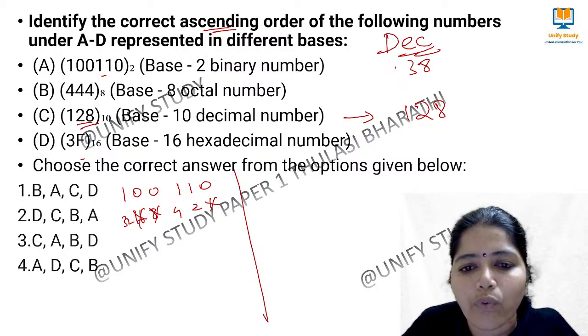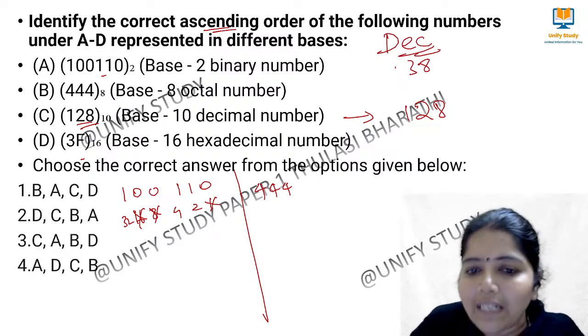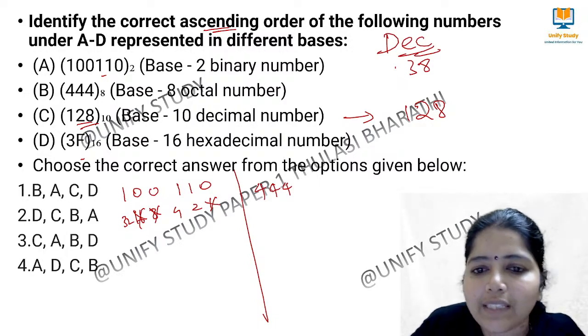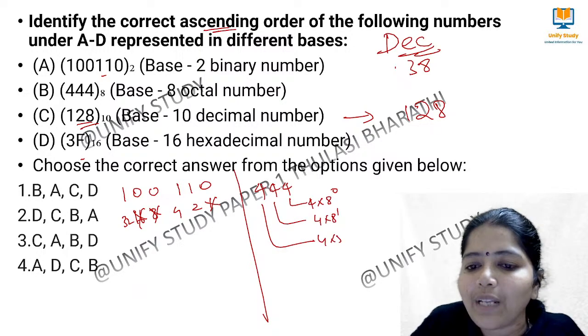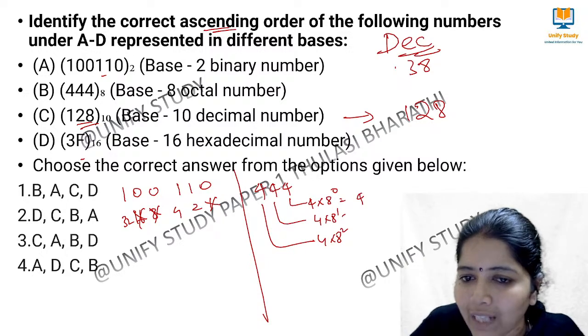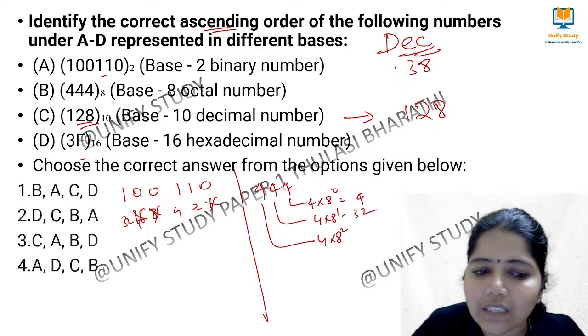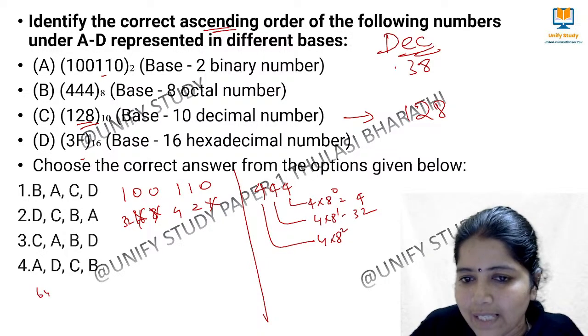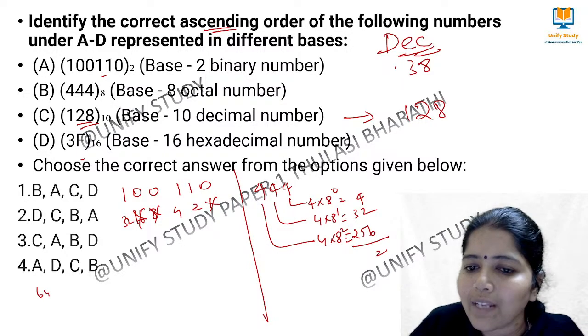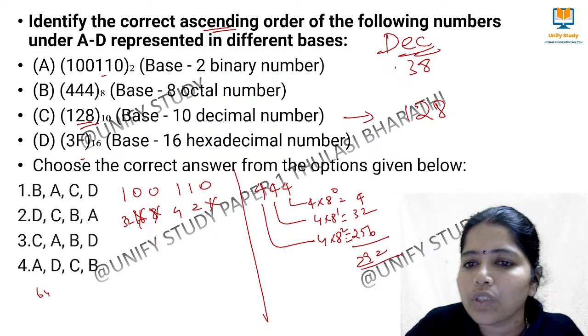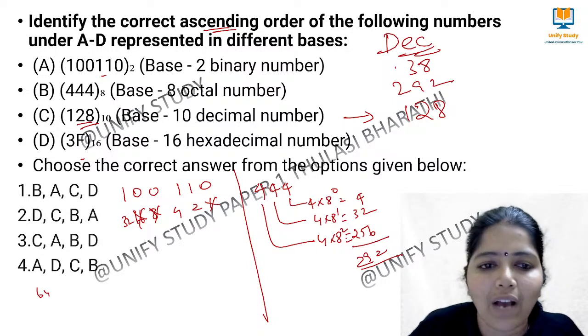Next is 4 to the base 8. We have to convert it to a decimal number. How to convert? Very easy. So 4 into 8 to the power of 0, 4 into 8 to the power of 1, and then 4 into 8 to the power of 2. So this is 4 and this is 32 and this is 64 into 4, 256. Right? This is 256. So 12 carry 1, 292. So this is 292.